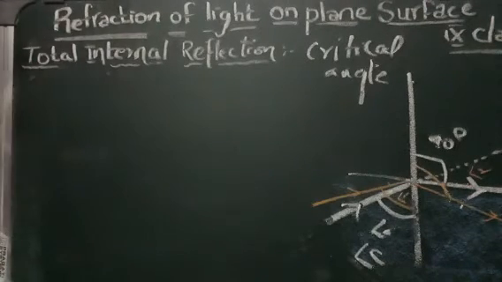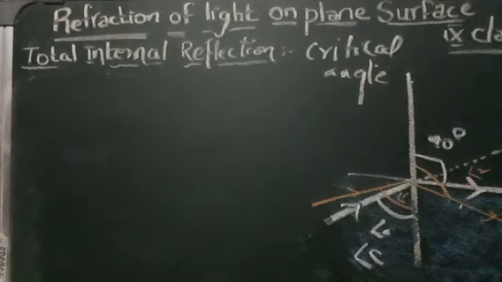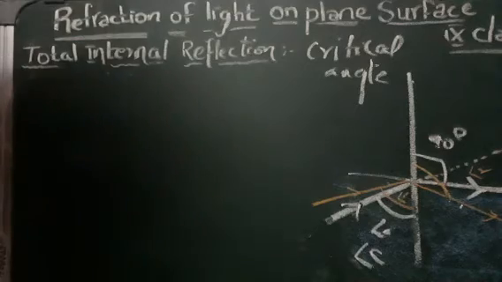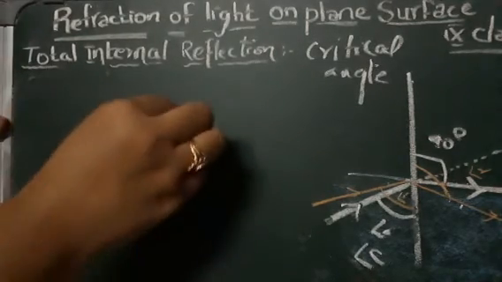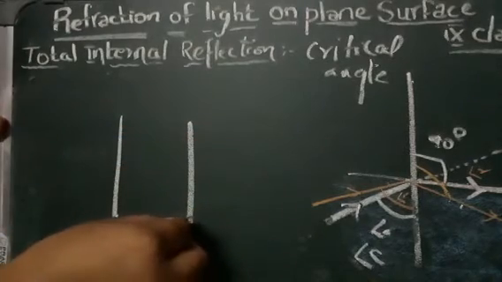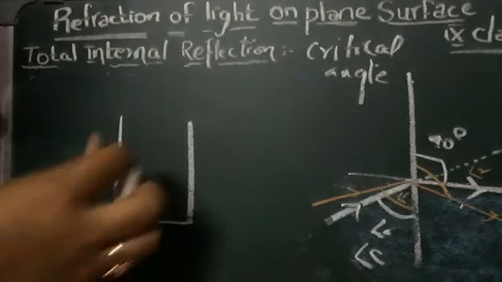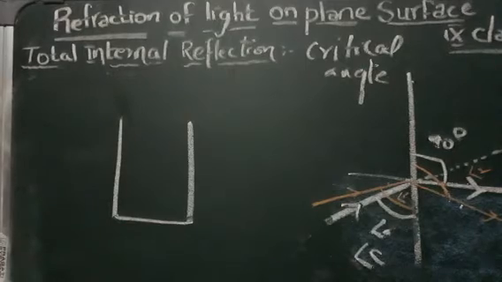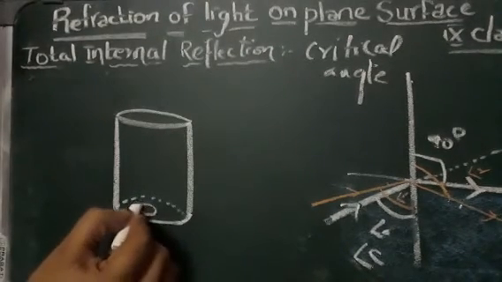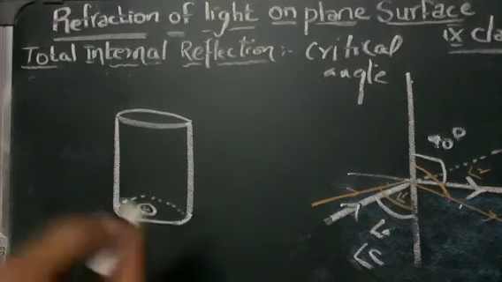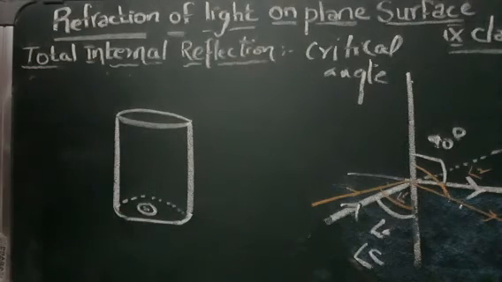So now if we see an experiment activity, that is, we are taking a glass, a transparent glass, and we are keeping a coin under it. We are just placing a coin here. Fine. Now, yes, it is visible to us, right?